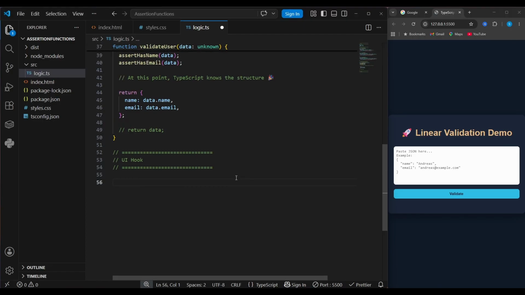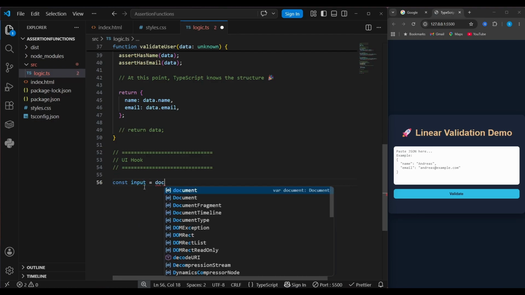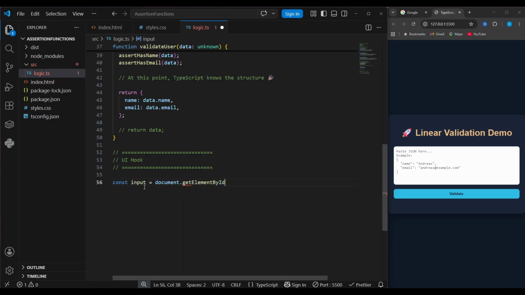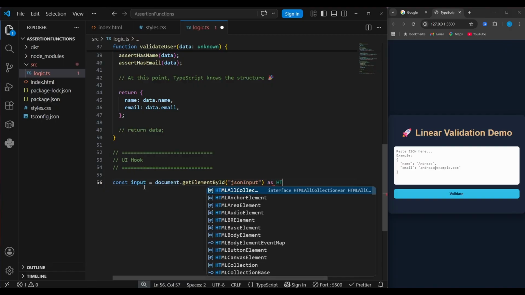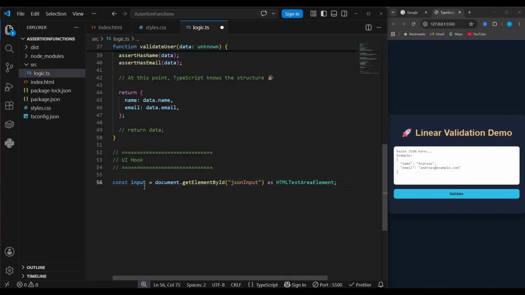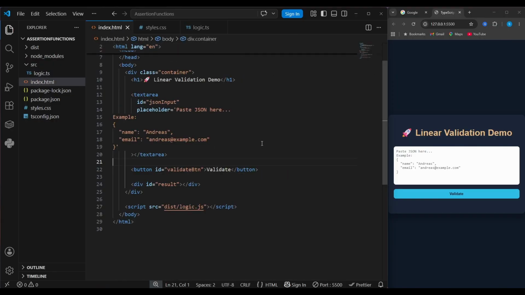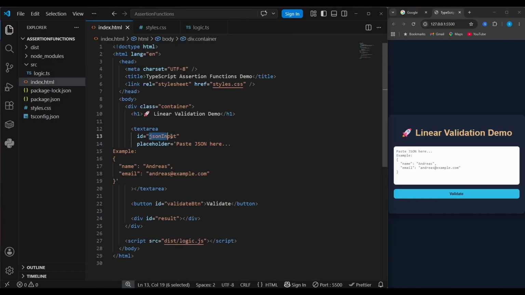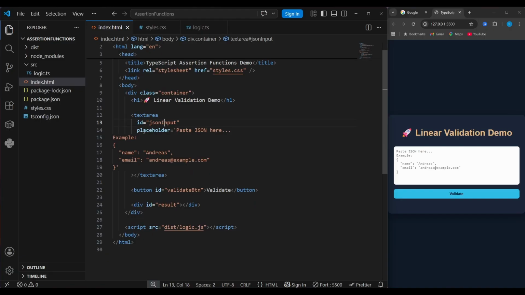Here, we need to access our input, the text area, also the validate button, and finally, this part for showing the result. So let's start with the input, const input, and use the good old document.getElementById, and I pass the ID of that text area, jsonInput, as HTMLTextAreaElement, to be very explicit about that. If we go to our HTML file, you can also check if the ID name is correct, jsonInput, for the text area, and for the button we have validateBtn and result as the ID of our div.